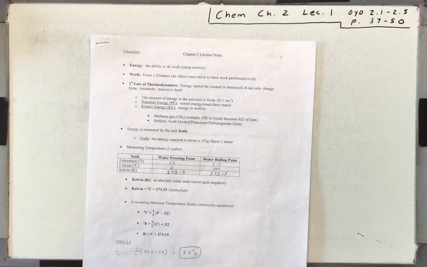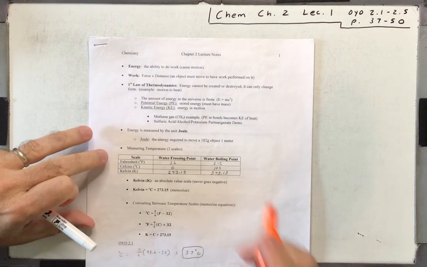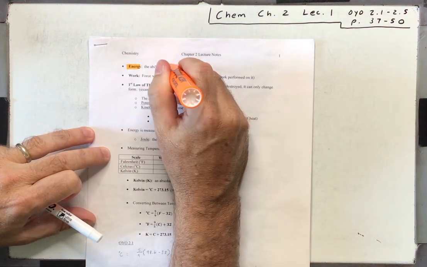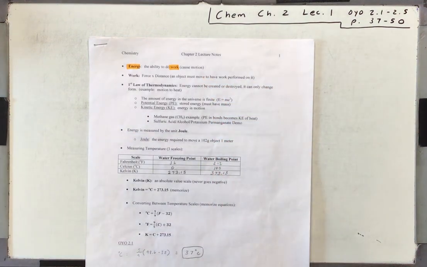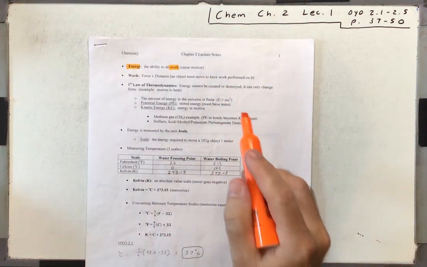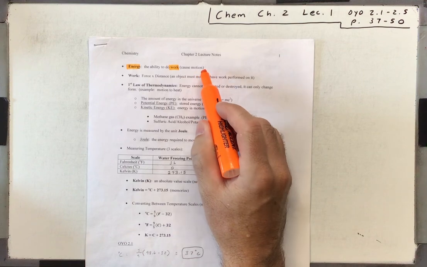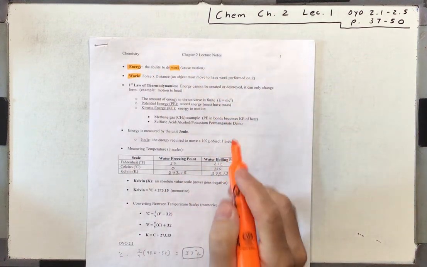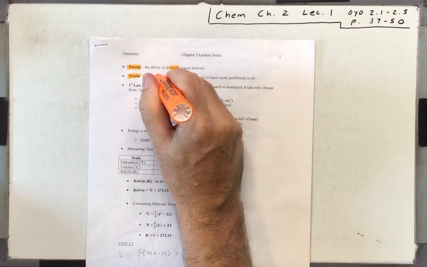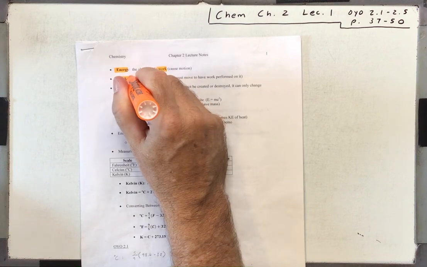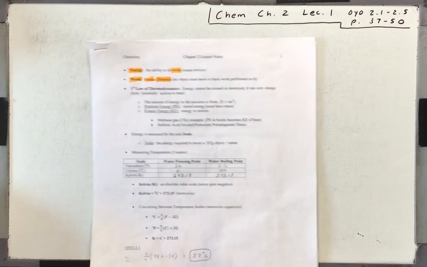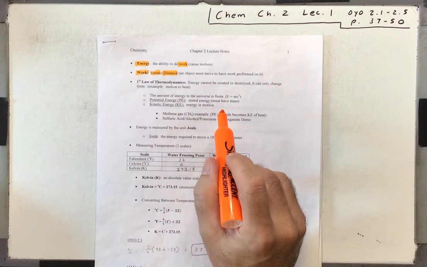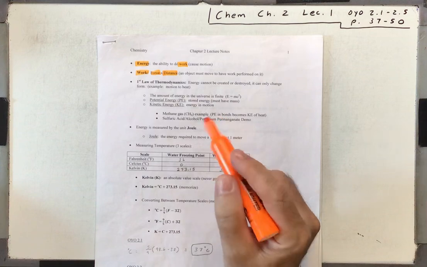So this chapter is basically about energy. Energy is the ability to do work. And when we talk about work from a science standpoint, we are talking about causing motion. So work is force times distance. You've got to have movement over a distance in order to have any work. Work is a concept that we talk about a lot in physics. I'm just introducing it to you here in chemistry.